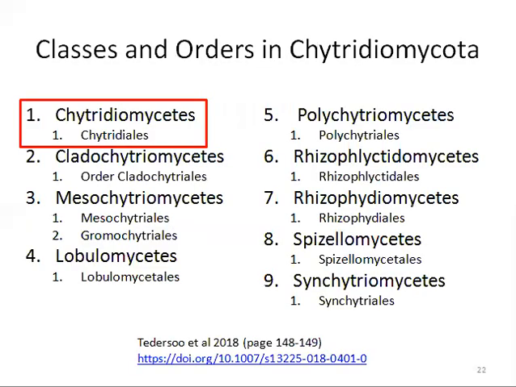Now moving towards the classes and orders in Chytridiomycota. According to Alexopoulos et al., page number 95, there are 5 orders in this phylum, but recent classification suggests that this phylum includes 9 orders. So you can see the difference between Alexopoulos in 1997 and recent studies in 2018, where the number increased from 5 to 9 orders, represented by 10 classes in the new classification.